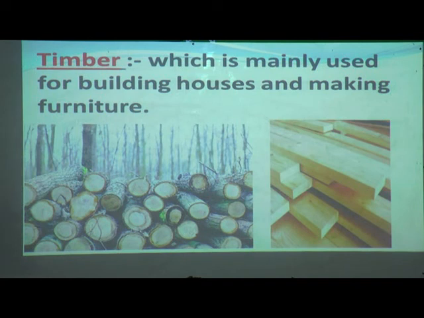Now this timber is a kind of tree that is cut down, and this kind of wood is used in building houses and making furniture like tables, chairs or windows. Different kinds of furniture we can make from which type of wood? Timber wood, and building houses also. Wooden houses will be there, na? Yes.